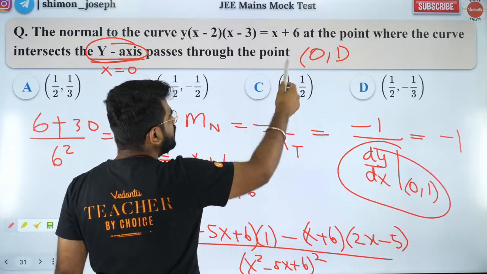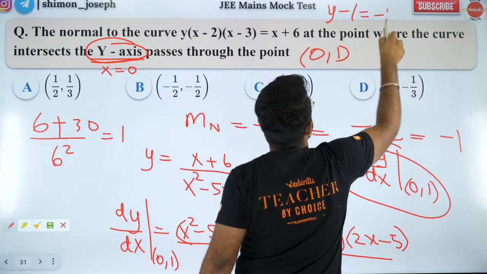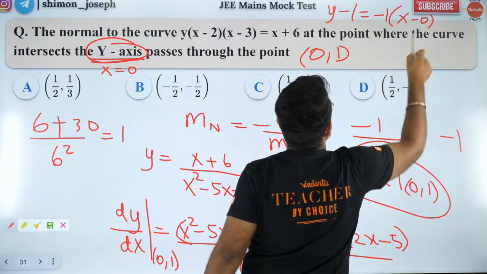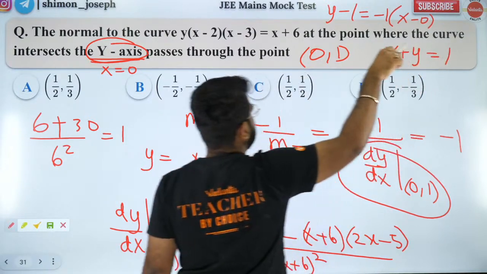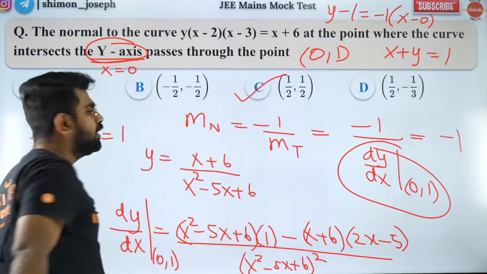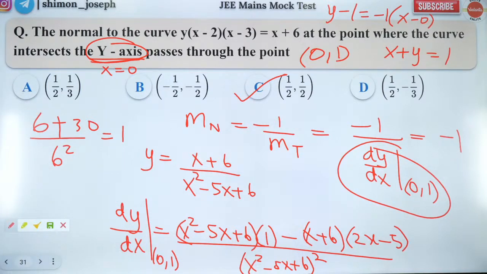So what is the equation of the line? y minus y1 is equal to m into (x minus x1). So the answer is x plus y is equal to 1, I guess. So the answer is option C. So all those who said option C, you guys are absolutely right. Very good. Did you all like it?